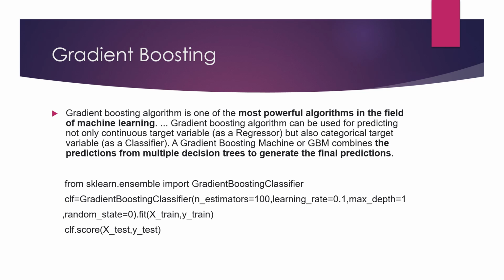Then again we will define our model, like I have defined GradientBoostingClassifier. We will give n_estimators. Now you have to focus on the steps that I will tell you: n_estimators, learning_rate, max_depth, random_state. You already know about max depth and random state, so I will not repeat that. I will tell you what the learning rate is, which I have given as 0.1.